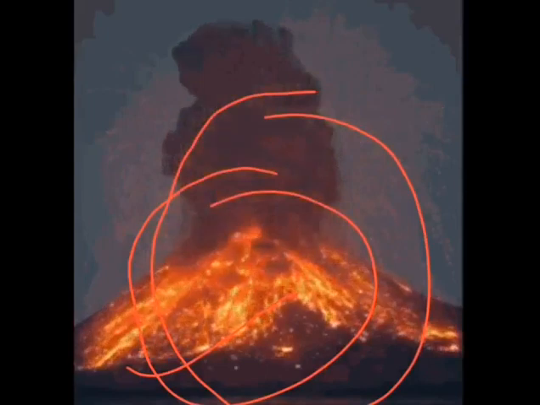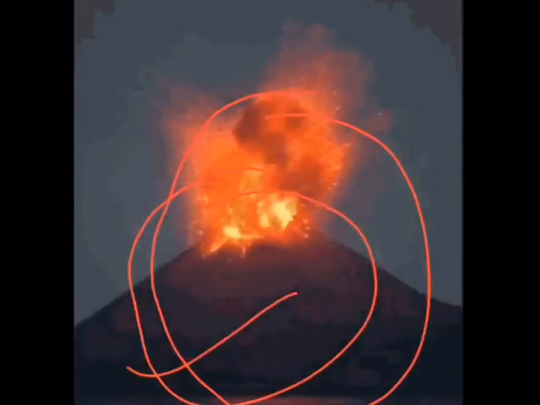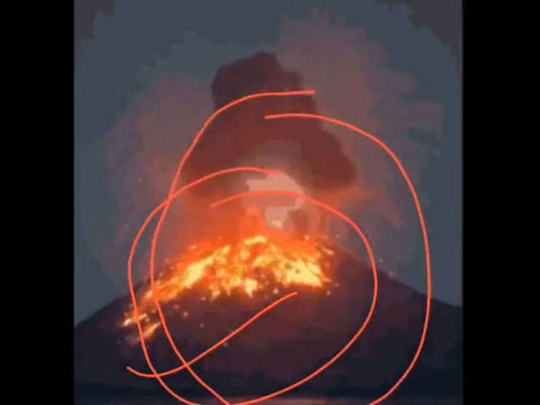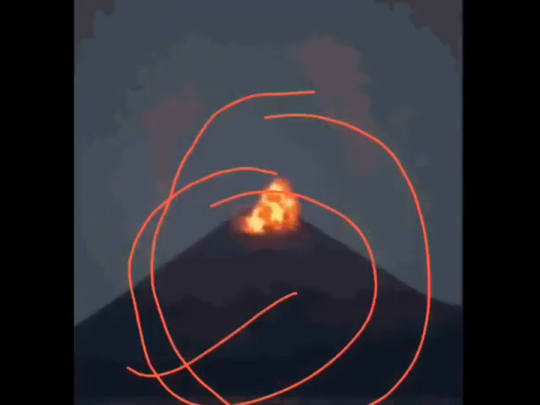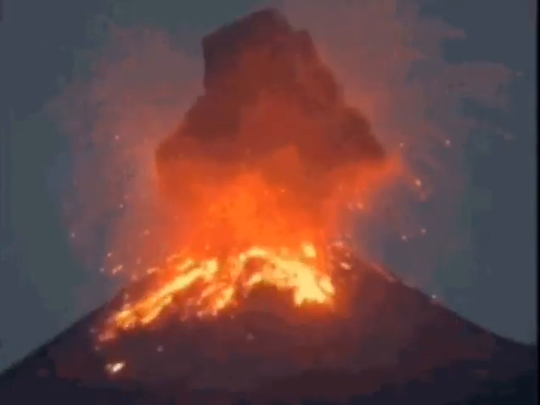So today our topic is rocks, soil and mineral. The new chapter is chapter number 5, that is rocks, soil and mineral. In this chapter, first of all, we will discuss the different layers of earth and then we will move forward. Okay, so let's start.